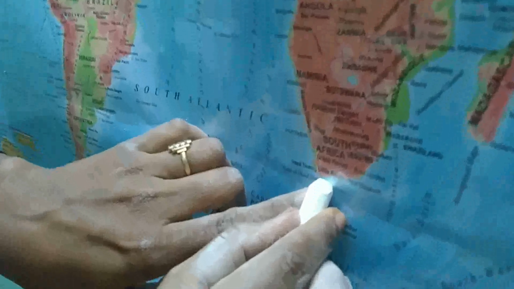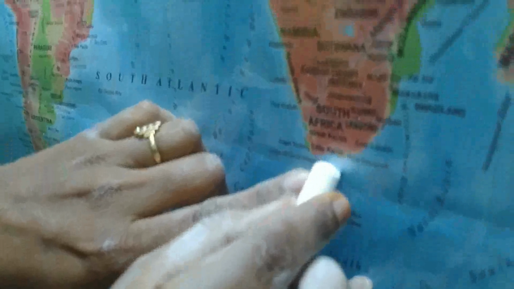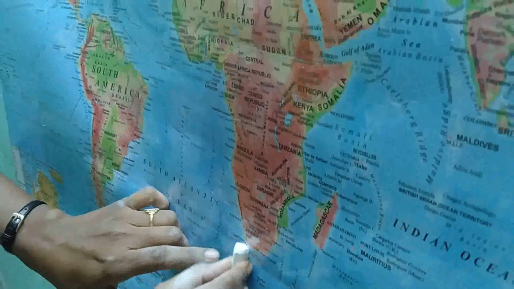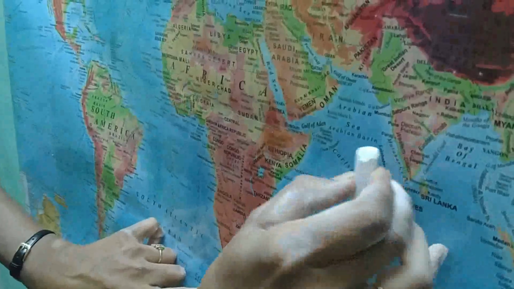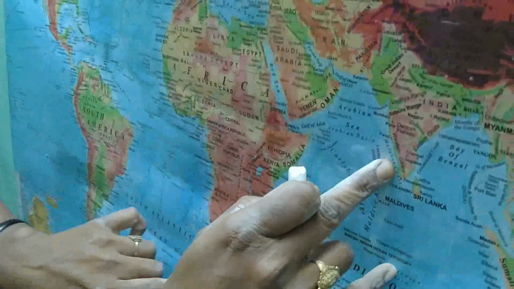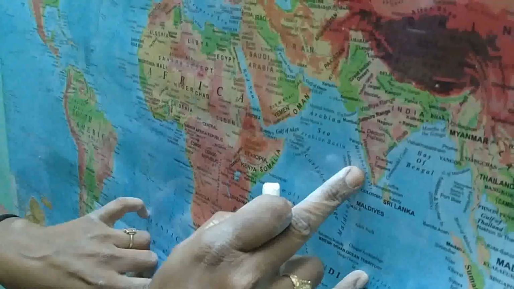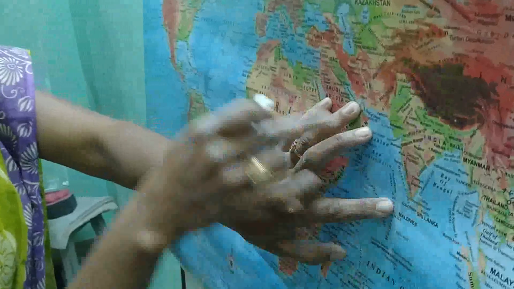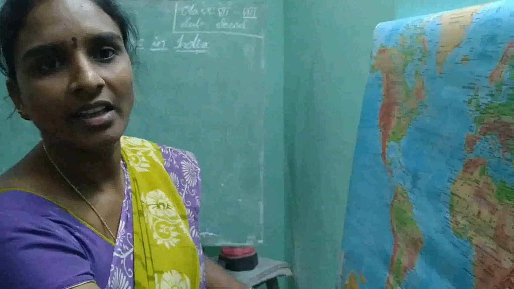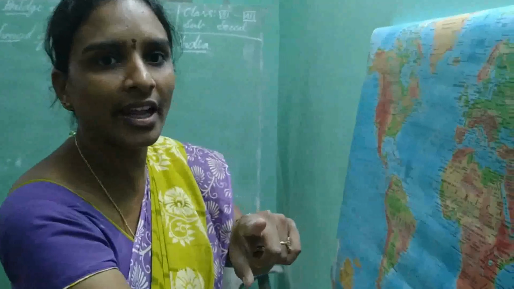What is the Cape of Good Hope? It is the southernmost tip of Africa. So by moving on the sea route, finally he reached India and they established trade relations with India. That is the Portuguese sailor. His name is Vasco da Gama. He discovered the sea route to India in the 15th century.